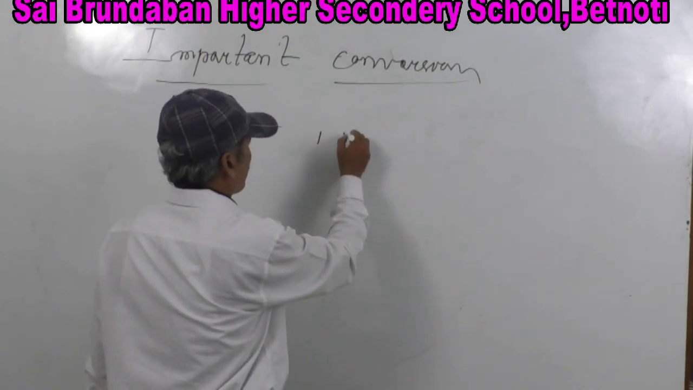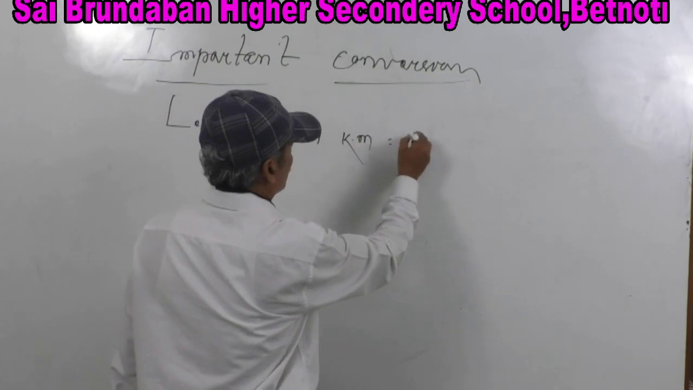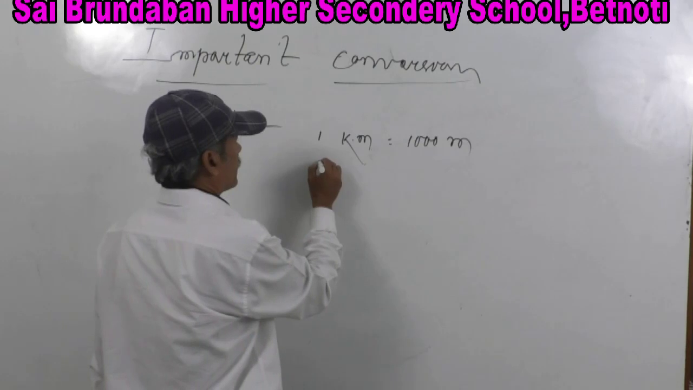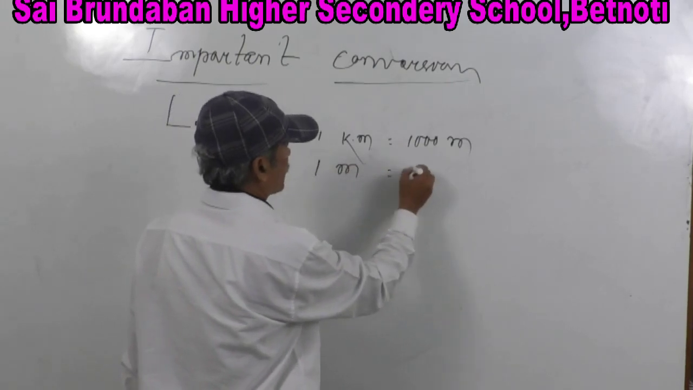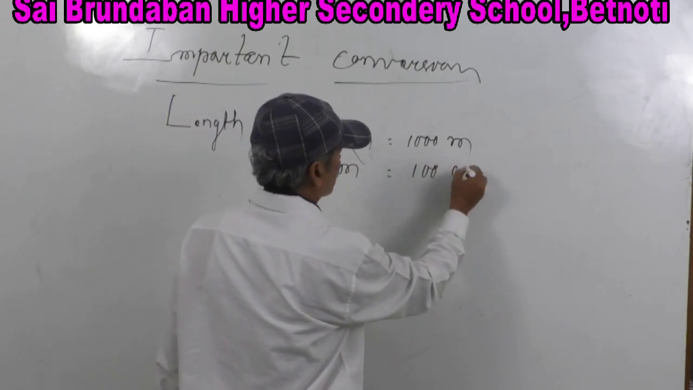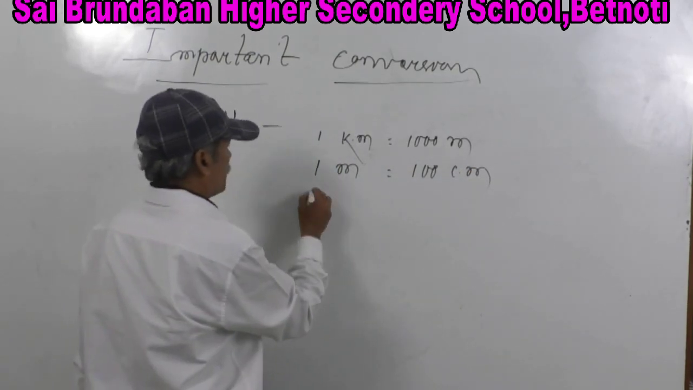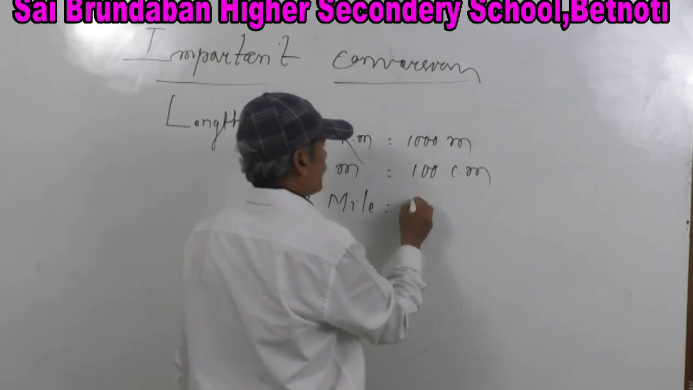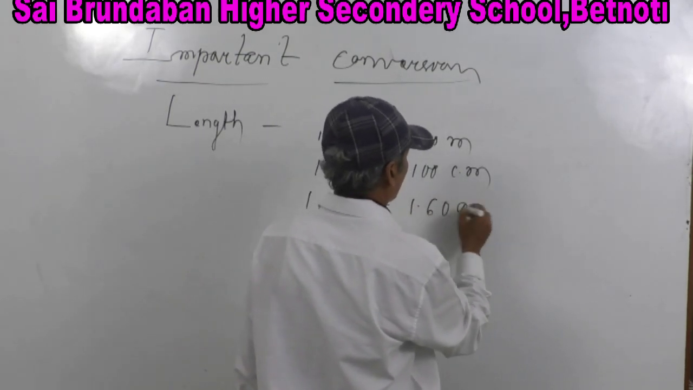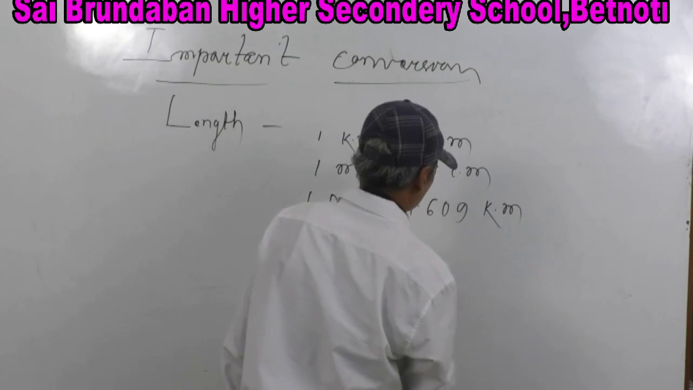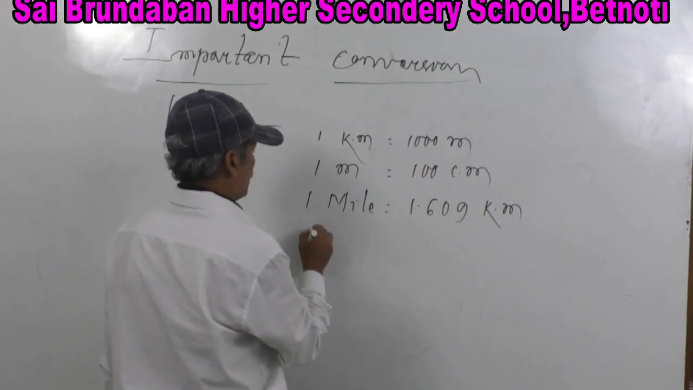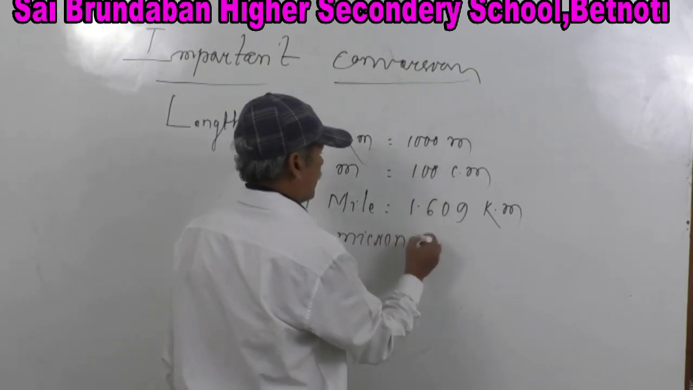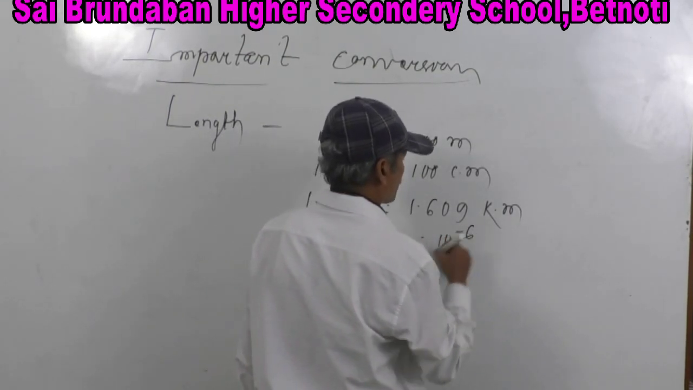1 kilometer is equal to 1000 meter. You know it? 1 meter is equal to 100 centimeter. You know it? 1 mile is equal to 1.609 kilometer. 1 micron is equal to 10 to the power minus 6 meter.